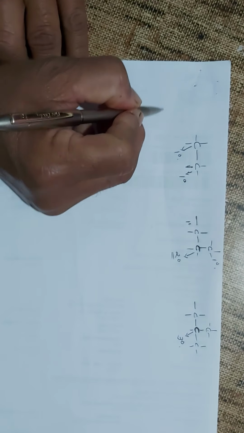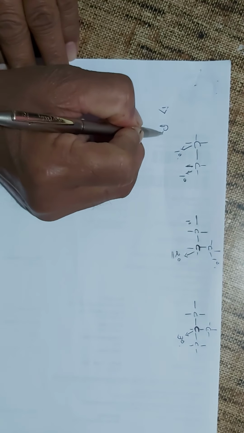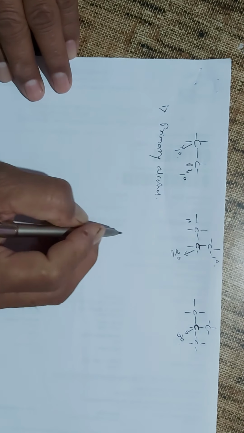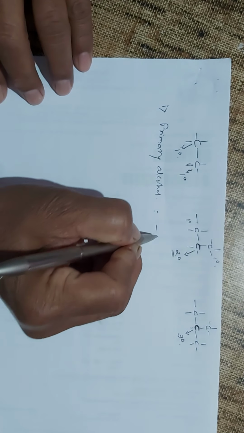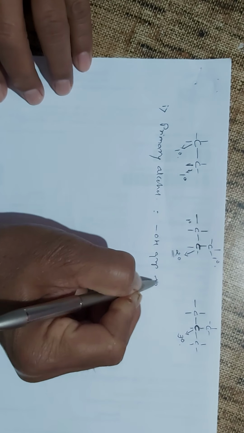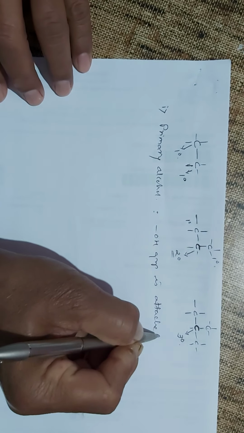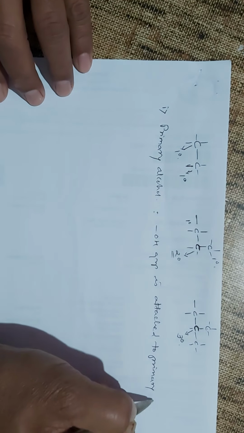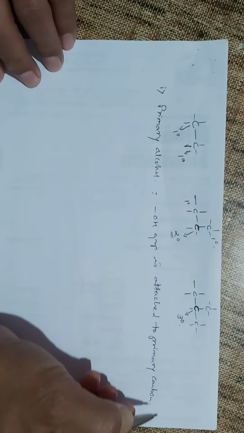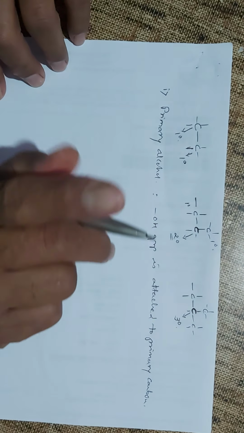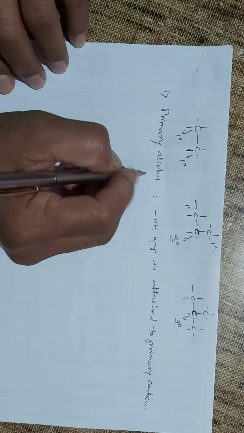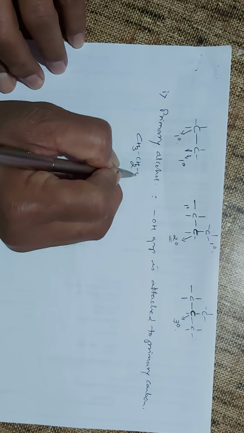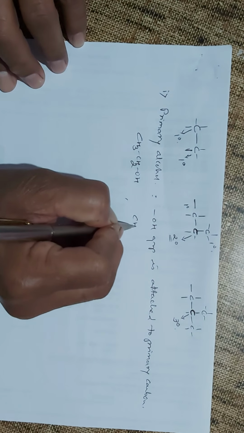And so here one by one, we will see what is primary alcohol. So the primary alcohol is the alcohol in which OH group is attached to primary carbon. And what is primary carbon? Primary carbon is the carbon which is attached to only one other carbon atom. And so it is termed as your primary alcohol. And so examples here are your methanol, ethanol, then your propanol.